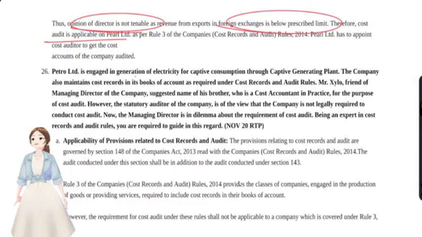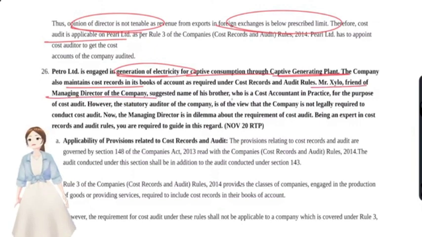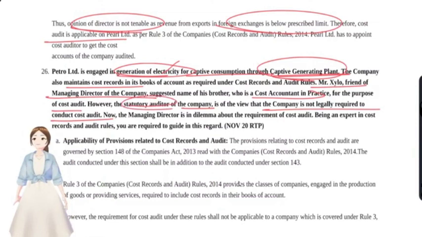Petrol Limited is engaged in generation of electricity for captive consumption through a captive generating plant. The company also maintains cost records in books of accounts, and Mr. X, friend of the MD of the company, suggested the name of his brother who is a cost accountant in practice for the purpose of cost audit. However, the statutory auditor of the company is of the view that the company is not legally required to conduct cost audit. Yes, right, it's an electricity generating company through a captive generating plant. It is exempted from cost audit. Yes, what the statutory auditor said is true.